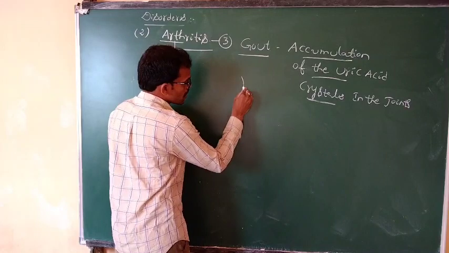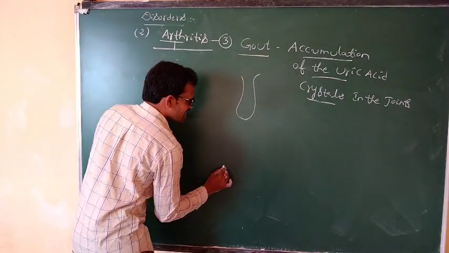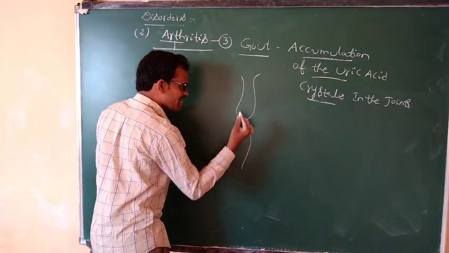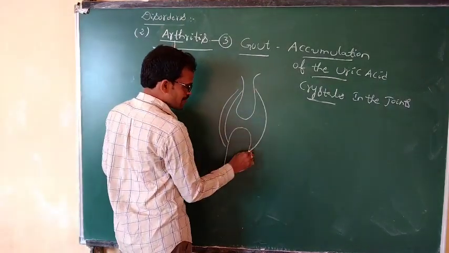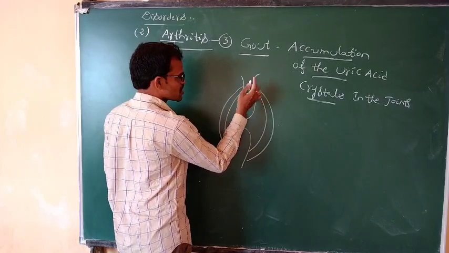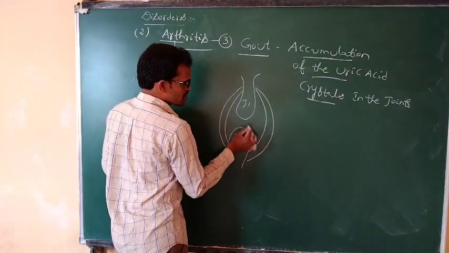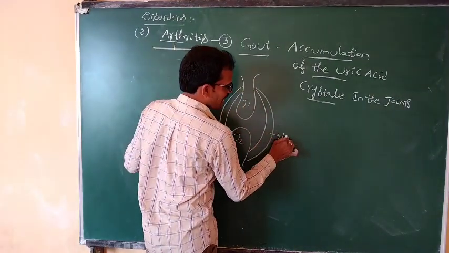For example, the uric acid concentration increases in the blood. Here is one joint, here is the second joint, and this is the ligament.